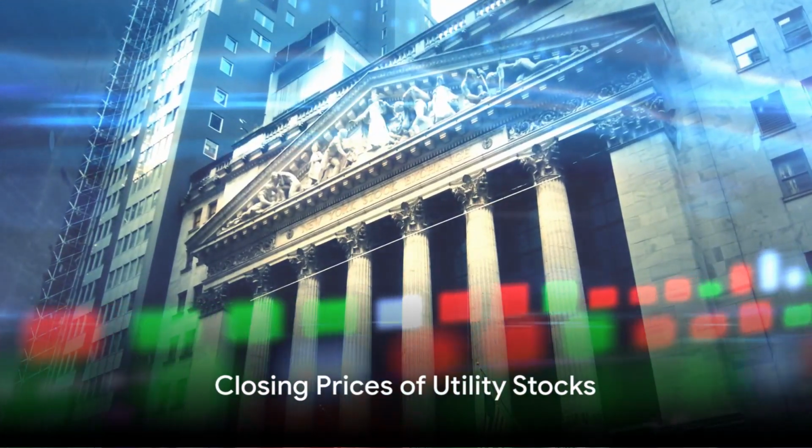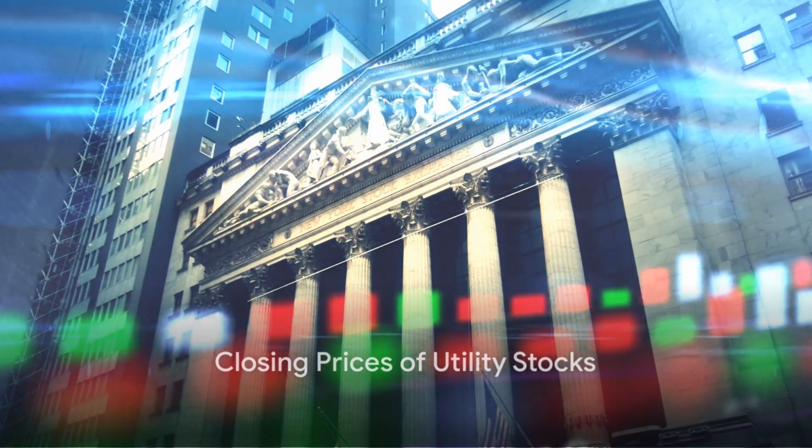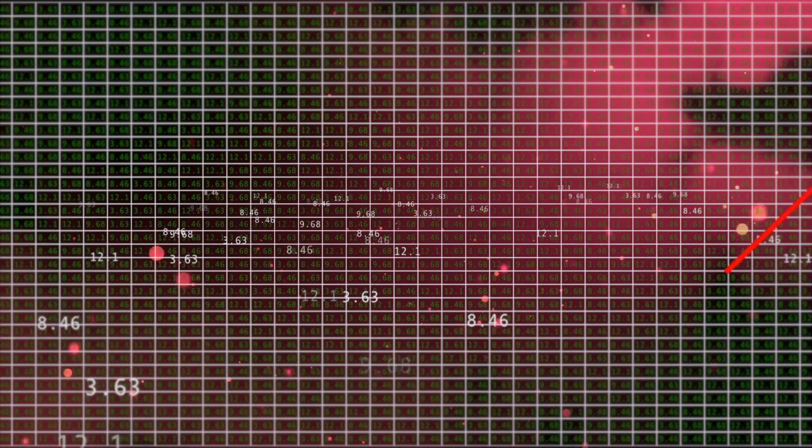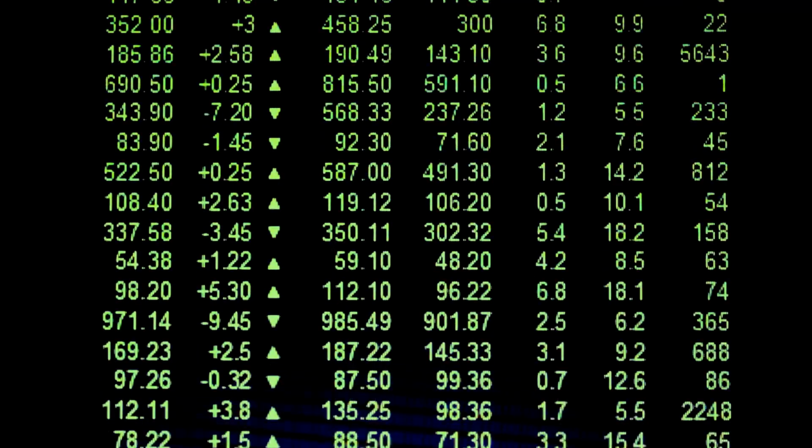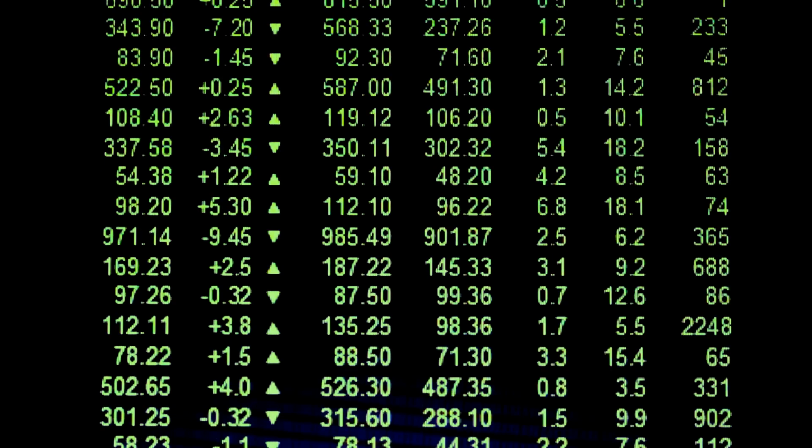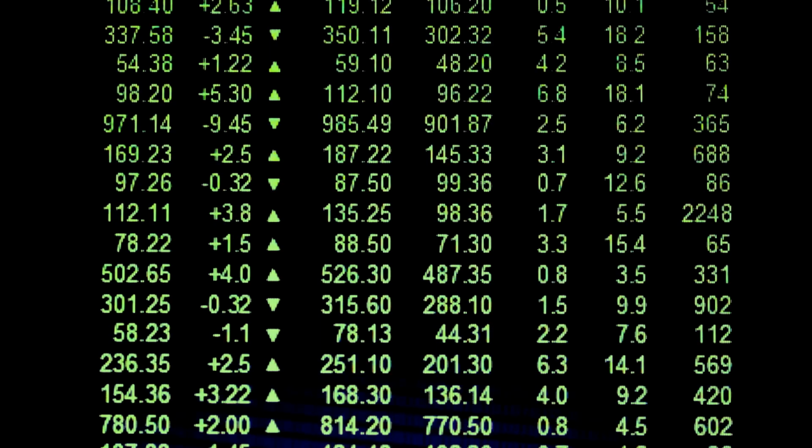Let's start with the closing prices of utility stocks on the New York Stock Exchange. This signal is one-dimensional, based on scalar values that represent stock prices. It's a single-channel signal, meaning we're dealing with one stock and one value per time instance.